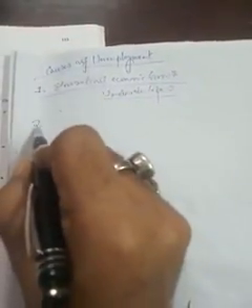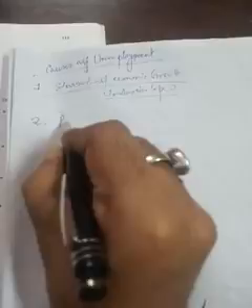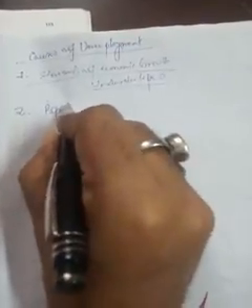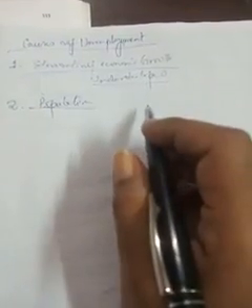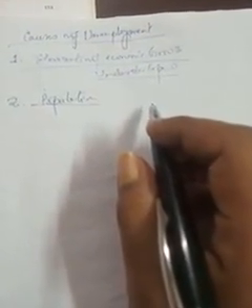There are some persons who cannot get opportunities in jobs or work. So this is the reason of slow economic growth. The second point is population explosion.